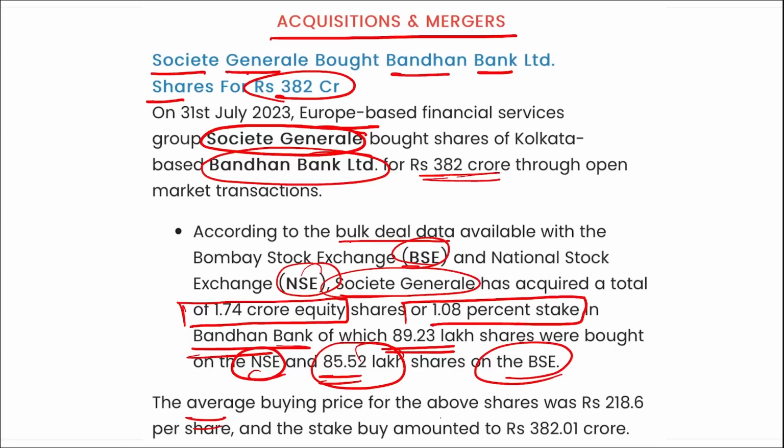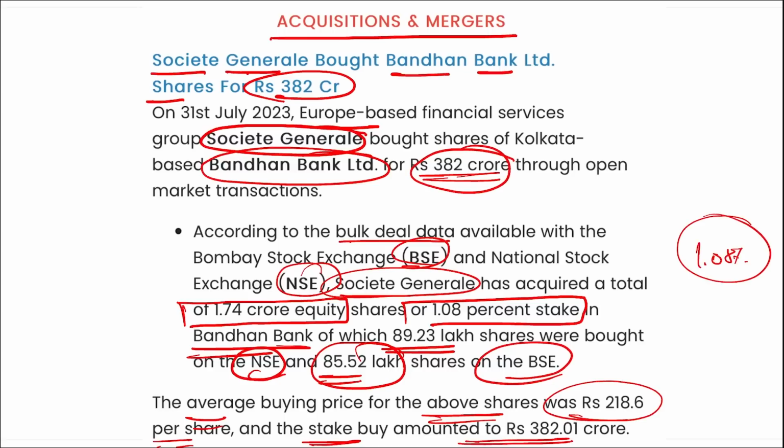The average buying price for the above shares was 218.6 per share, and the stake buy amounts to 382.01 crore rupees. So for this amount, 1.08% stake in Bandhan Bank was bought by Societe Generale.